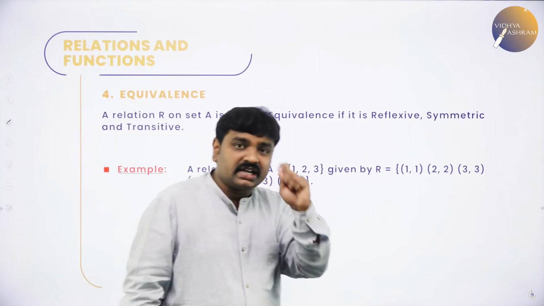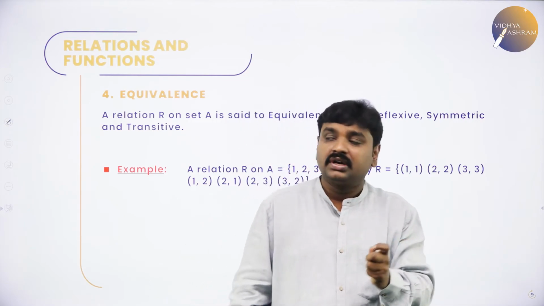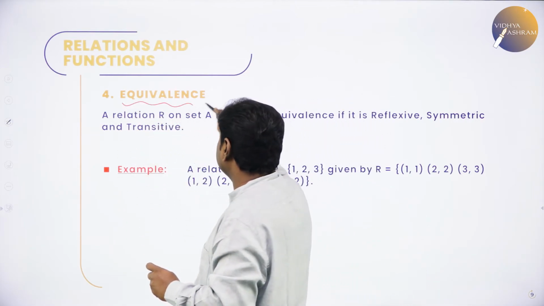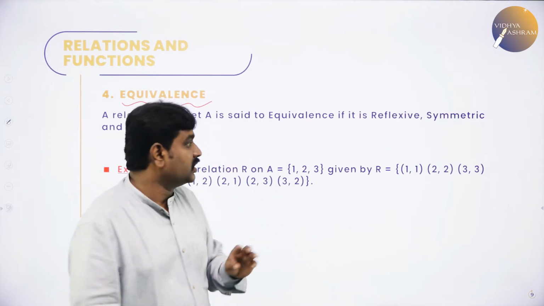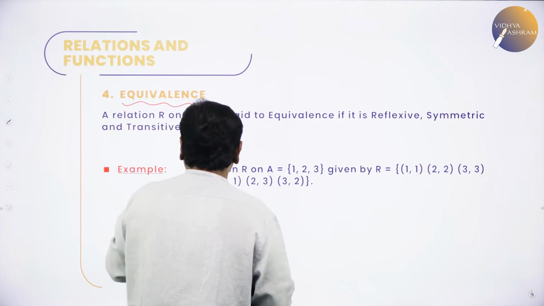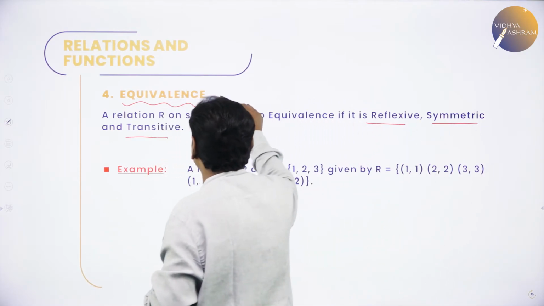Now, equivalence. A relation is said to be equivalence if it is reflexive, symmetric and transitive. When can I say a relation is equivalence? A relation is said to be equivalence if it is reflexive, symmetric and transitive. If a relation obeys reflexive, symmetric and transitive, then we call that relation as what?